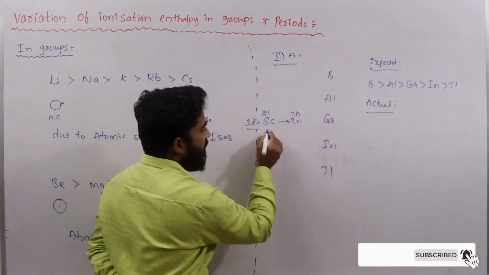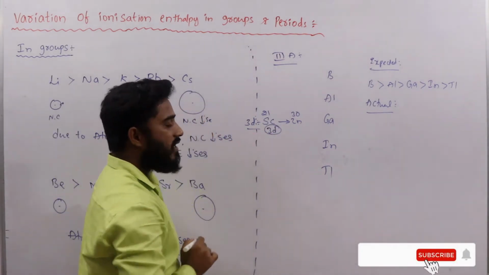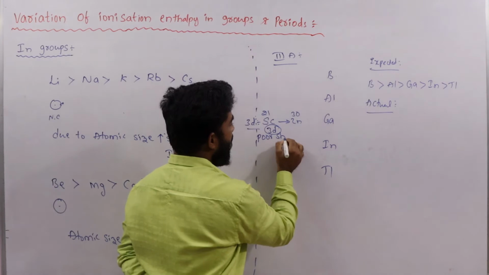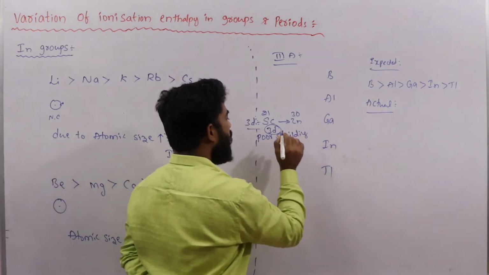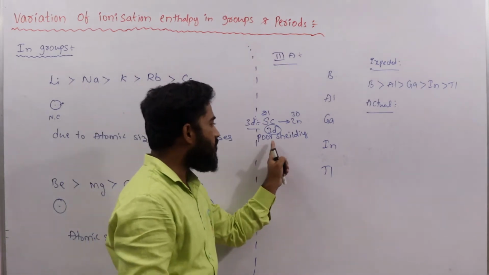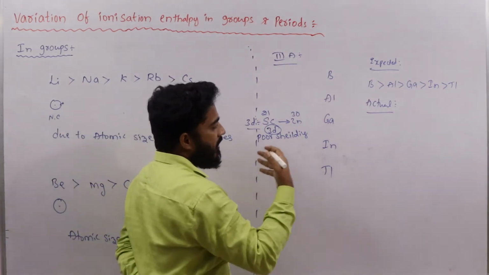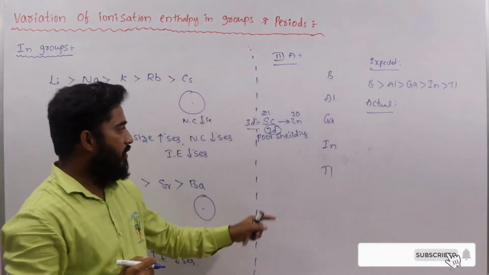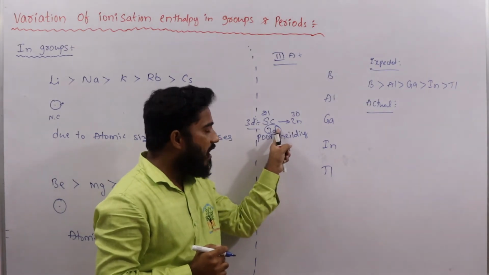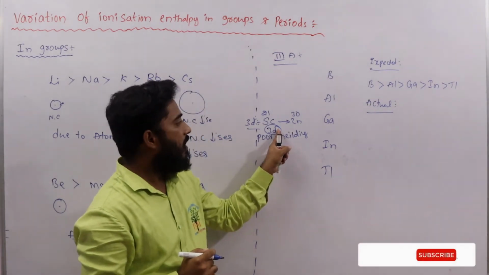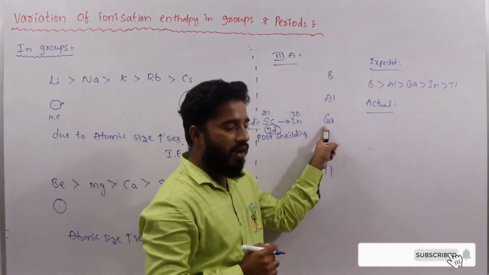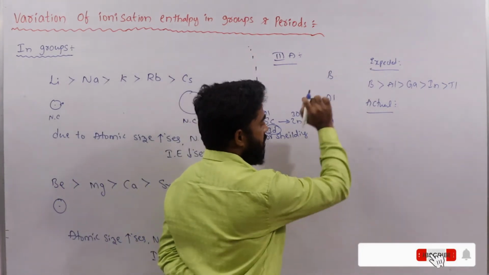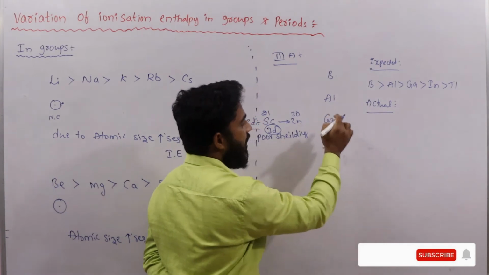In the 3d series, 3d orbitals are present, and these 3d orbitals have poor shielding effect, or poor screening effect. Due to the poor shielding of 3d orbital electrons, there is an increased nuclear charge on the outermost electron of gallium. That's why gallium shows higher ionization energy than aluminium.